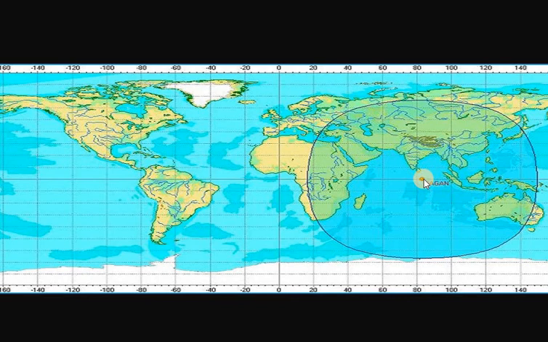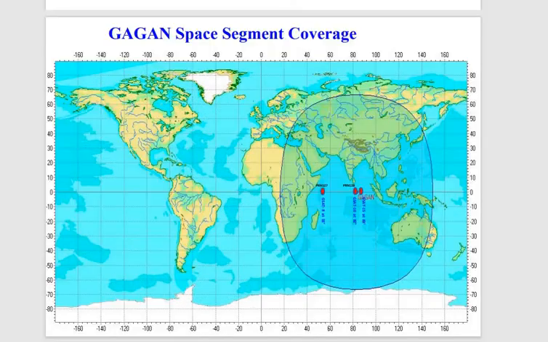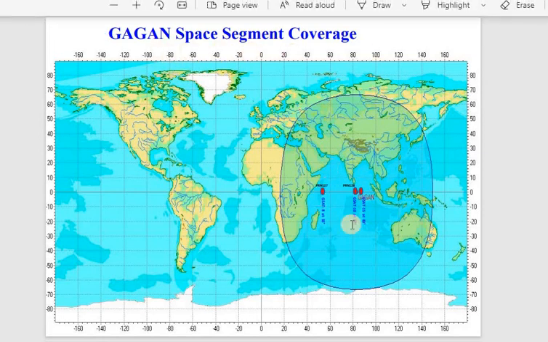I'll show one more figure also for this one. See here, these are the 3 geostationary satellites shown on the map. So the Gagan is available here, I hope it is clear. Gagan is here, and the space segment, the geostationary satellites, are present over here: GSAT 8 at 55 degrees of equatorial longitude, GSAT 10 at 80 degrees, and the third one, GSAT 15, at 80 degrees of your equatorial. So this is, on your world map, where they are actually located, your Gagan space segment coverage. I hope it is very clear for you people.